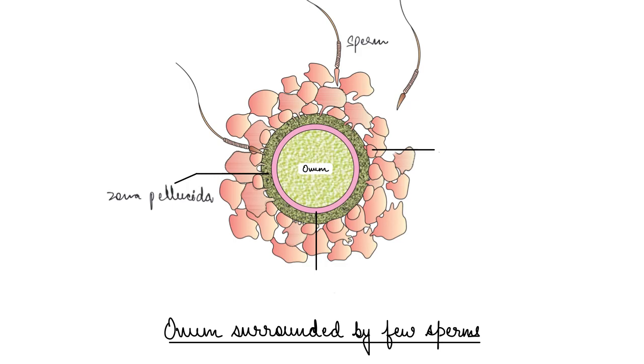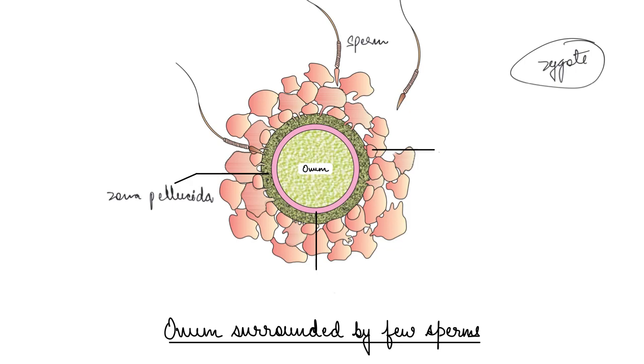Now this induces the completion of meiotic division of the secondary oocyte, right? So the second meiotic division is also unequal, and that results in formation of the second polar body and haploid ovum. Now soon the haploid nucleus of the sperm and that of the ovum fuse together and they form the zygote.